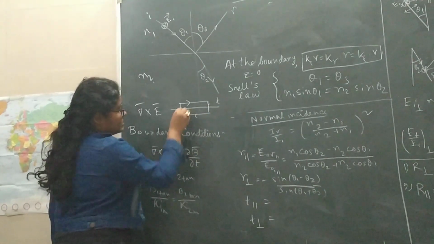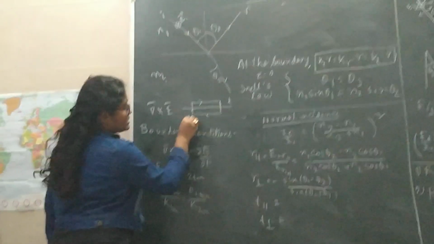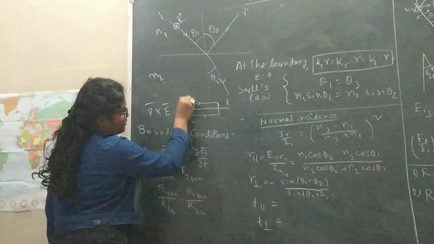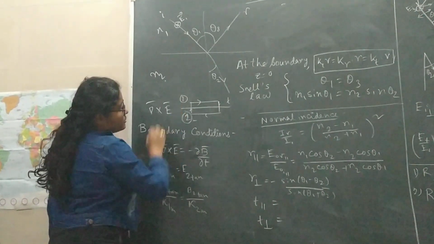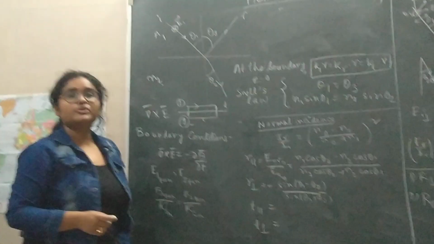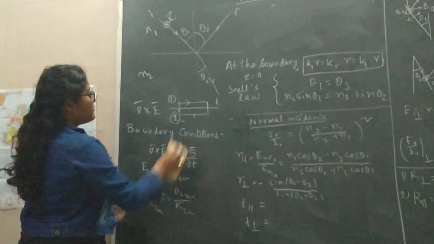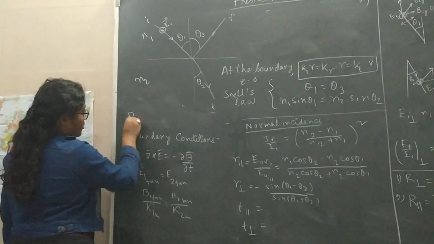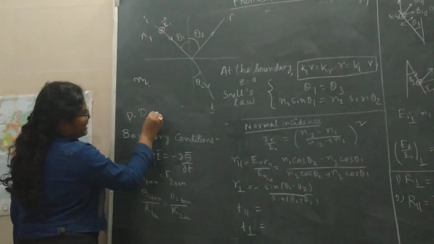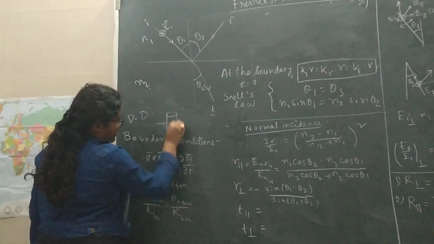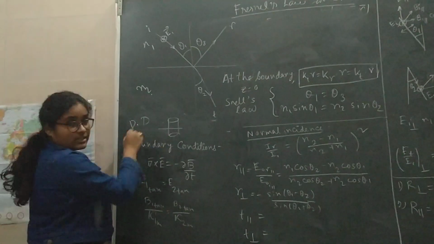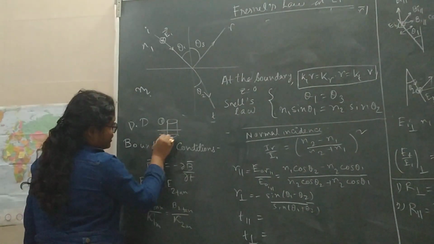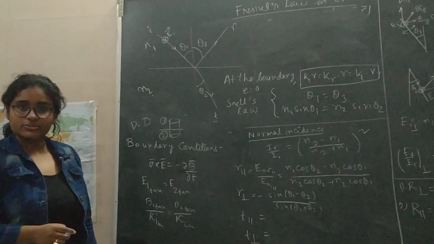and find out the continuity of the components along surface 1 and along surface 2. And whenever you are dealing with the divergence of something, that is del dot something, suppose D, you take a pillbox where you find the components in 1 and 2 and find the relations between them.